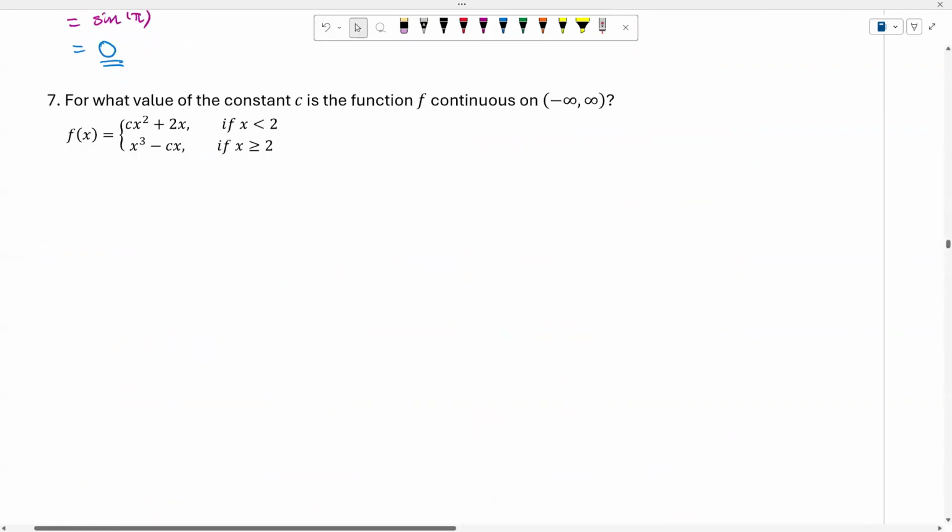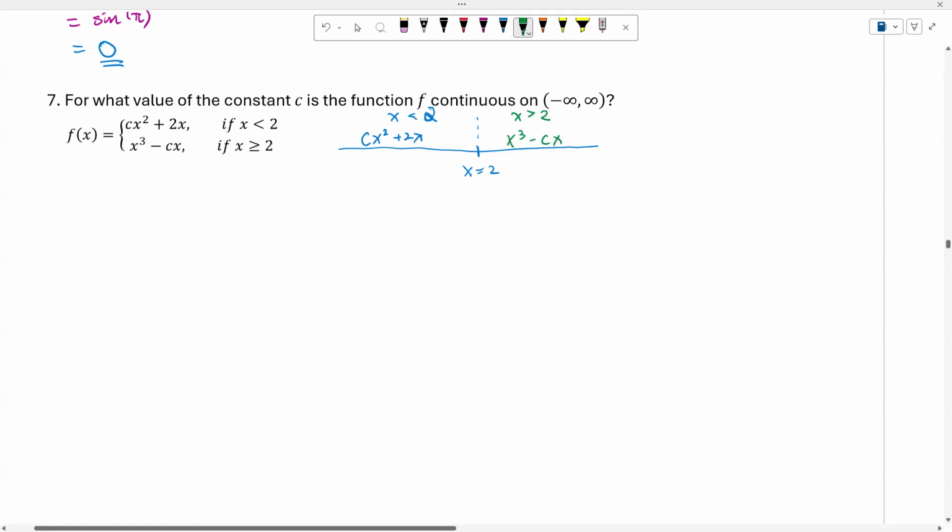First of all, let us look at the piecewise function we have here. The piecewise function changes at x equal to 2. For x less than 2, the function is cx squared plus 2x, which is a polynomial function. For x greater than 2, it is x to the power 3 minus cx.